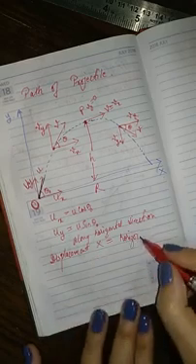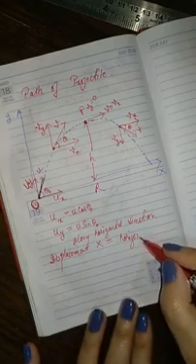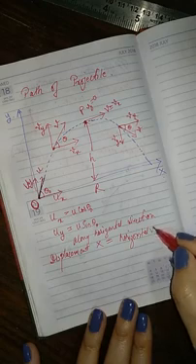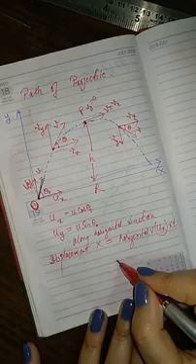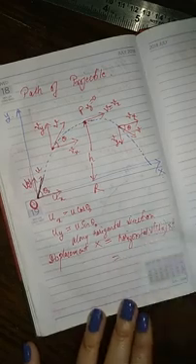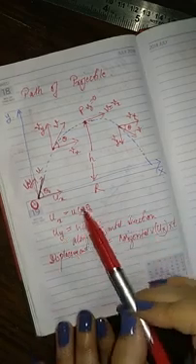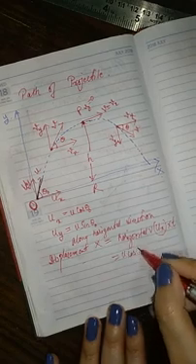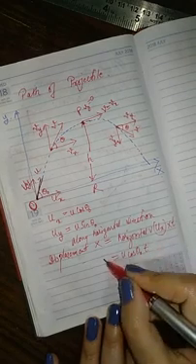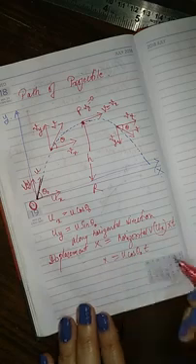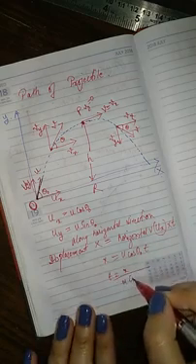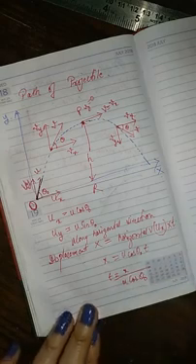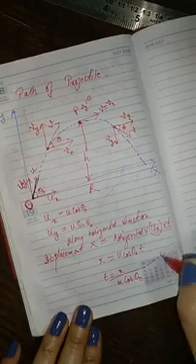So displacement will be horizontal velocity, which is ux into time. So ux is u cos theta naught into time. This is x. So now from here, t is equals to x divided by u cos theta naught. Okay, let this be equation number 1.